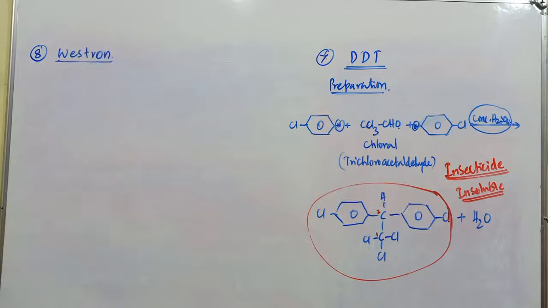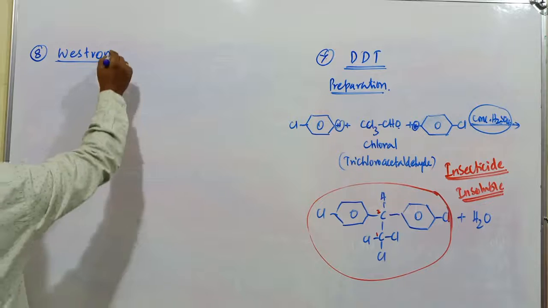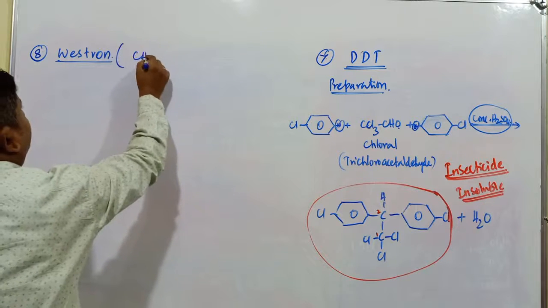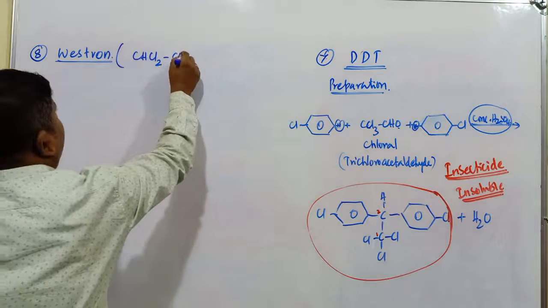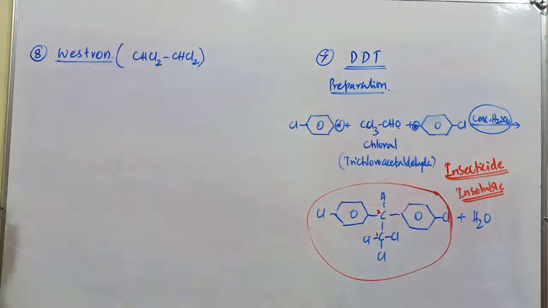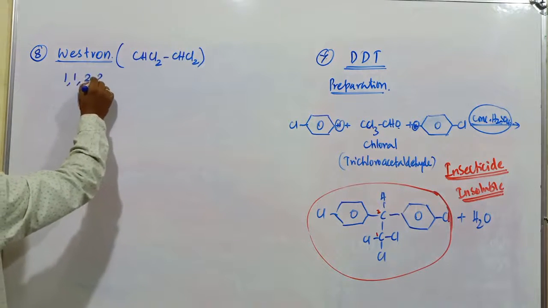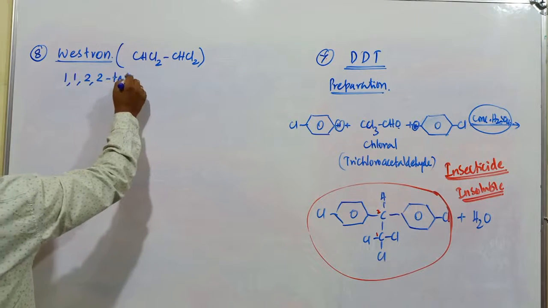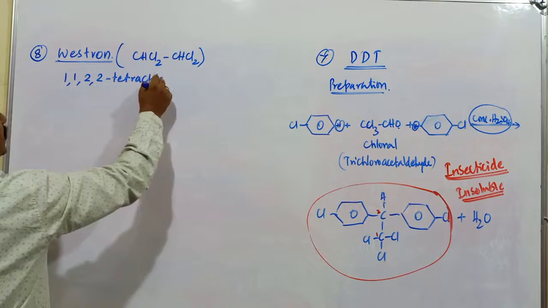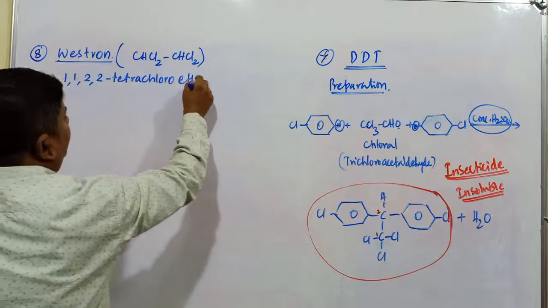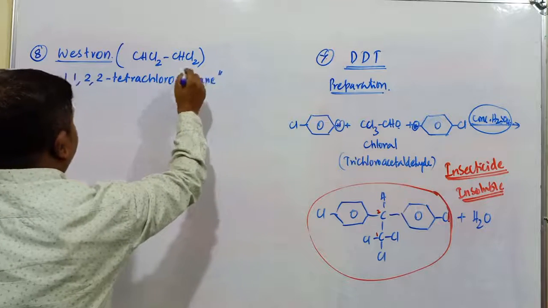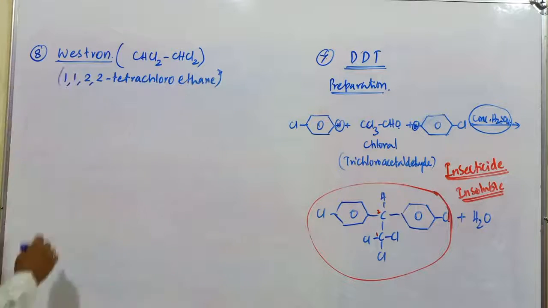So Westron and Westrosol are the two important compounds here. Westron is CHCl2-CHCl2. What's the IUPAC name? 1,1,2,2-tetrachloroethane compound. This is Westron, 1,1,2,2-tetrachloroethane.